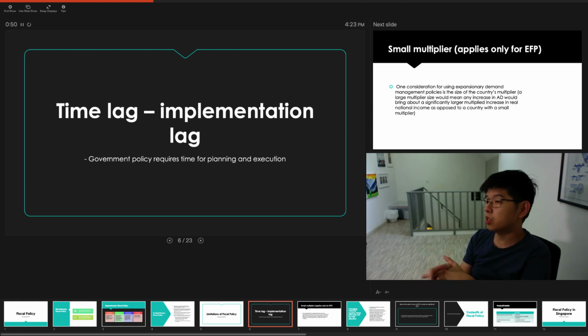So government policy actually takes time, especially in countries with political gridlock, like in the US, with the Democrats versus Republicans. Whenever any spending is to be done, this requires approval on both sides. So there might be a substantial time lag, which might prevent your fiscal policy from working too well. On some occasions, it might take too long for fiscal policy to take place, so it might not adequately address the problem that is happening at a particular point in time.